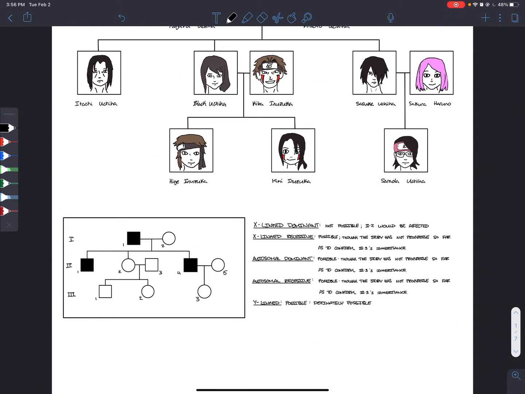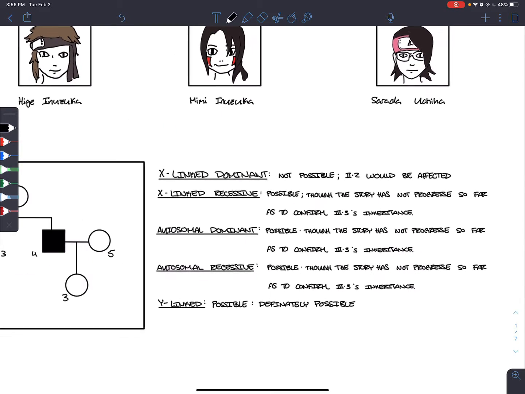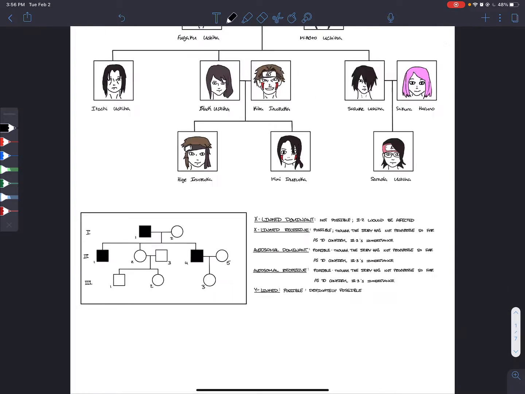Below these illustrations, I've made a more traditional pedigree so more people can understand what I'm talking about, and I also have the possible modes of inheritance summed up right here. I'll go into more depth.